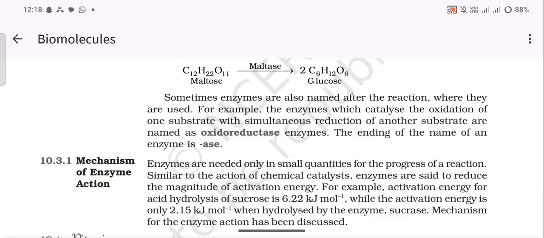Sometimes enzymes are also named after the reaction where they are used. For example, the enzymes which catalyze the oxidation of a substrate with a simultaneous reduction of another substrate are named oxidoreductase enzymes. The ending of the name of an enzyme is -ase.